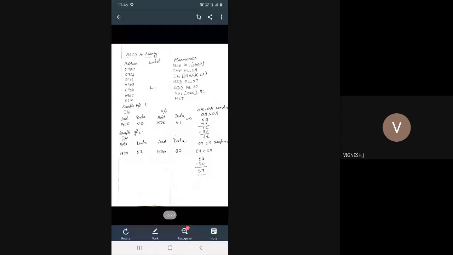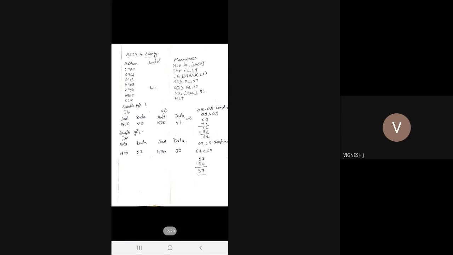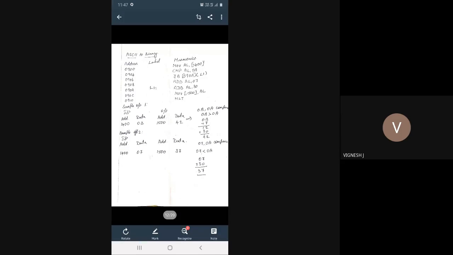Now AL has your input, whatever you have given in your memory location, and it is compared with 0A. 0A is nothing but 10. See the sample output 2. If the given data is 7, it compares whether 7 is less than 0A or greater than 0A.